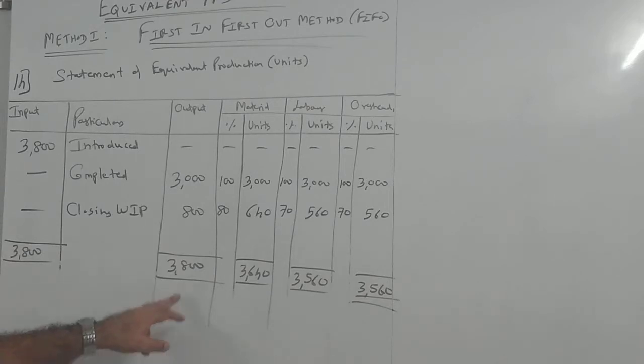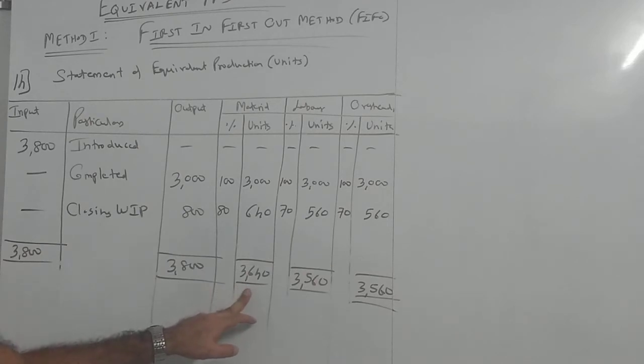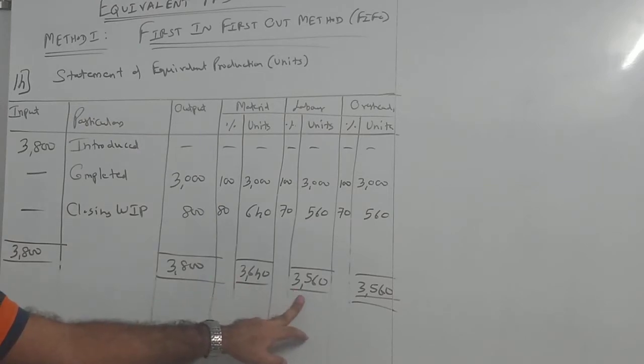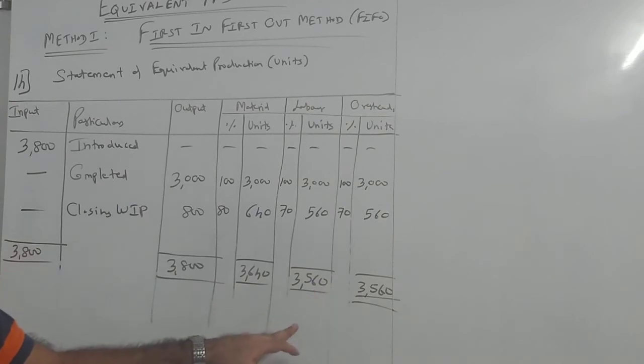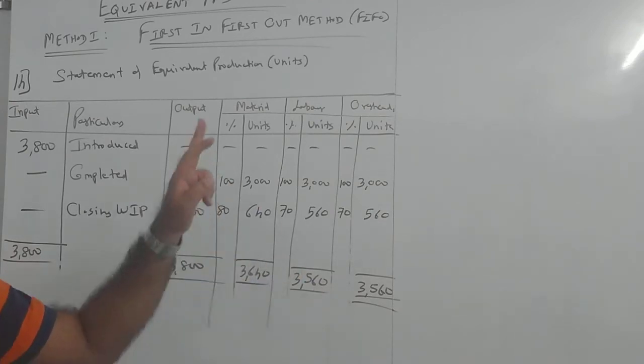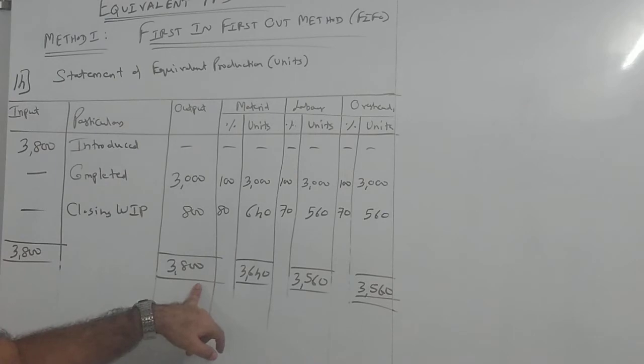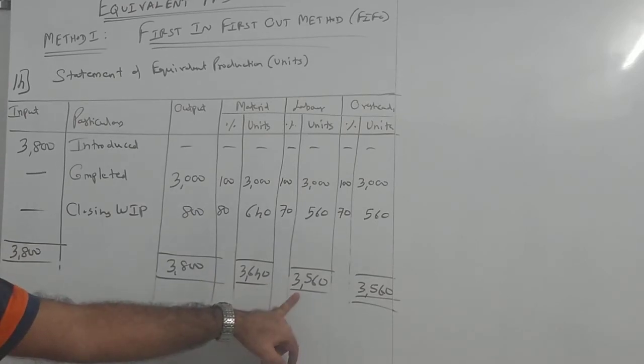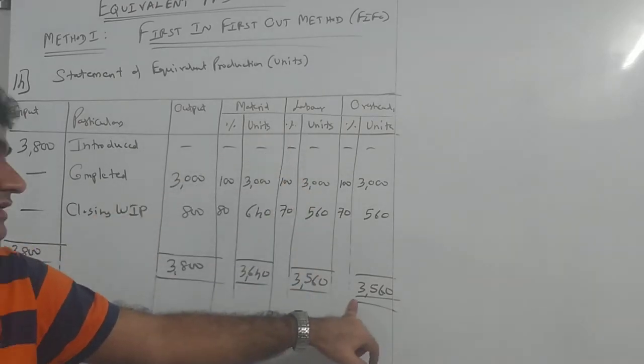Now listen. What does equivalent mean? My total units, which are 3,800 partly completed, are equal to 3,640 completed to the extent of material, 3,560 fully completed to the extent of labor, and 3,560 fully completed to the extent of overhead. I'll repeat again: 3,800 partly completed units are equal to 3,640 of material completed, 3,560 of labor completed, and 3,560 of overhead completed.